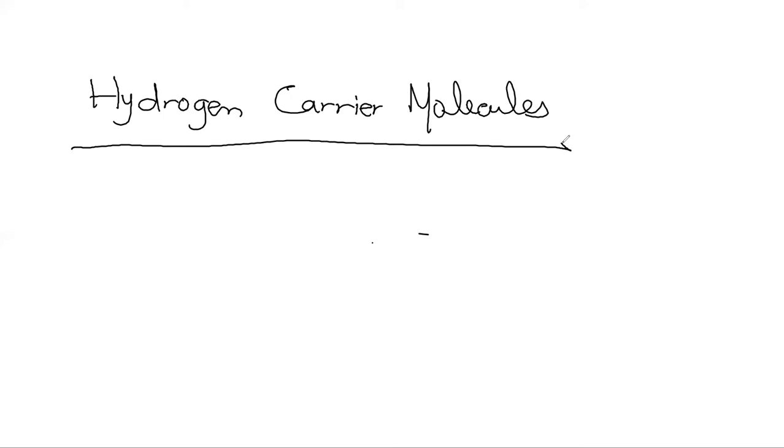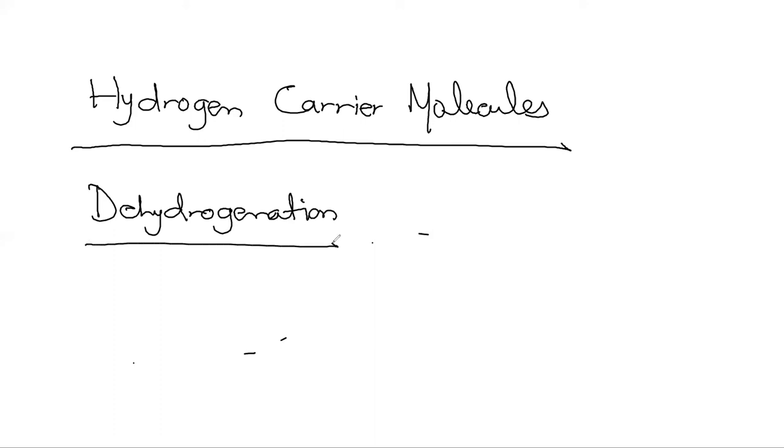But let me just describe one point here. Wherever the process of dehydrogenation occurs, by dehydrogenation we mean removal of hydrogen. So wherever dehydrogenation occurs, hydrogen is removed from a certain molecule, and that hydrogen is picked up by a hydrogen carrier molecule.